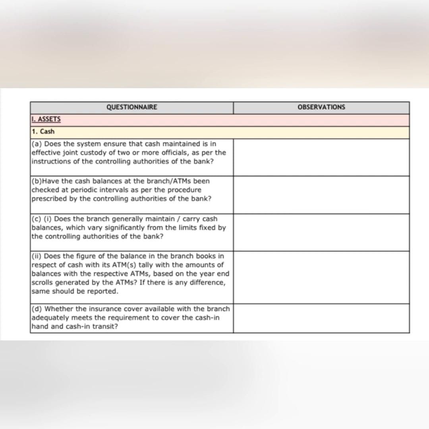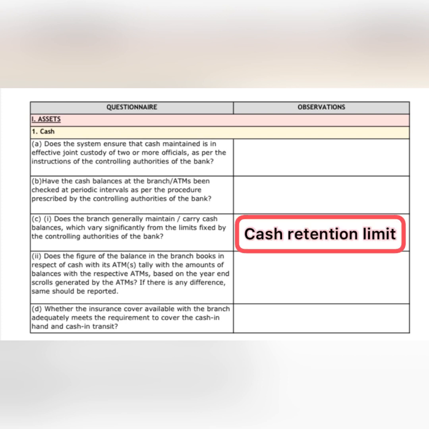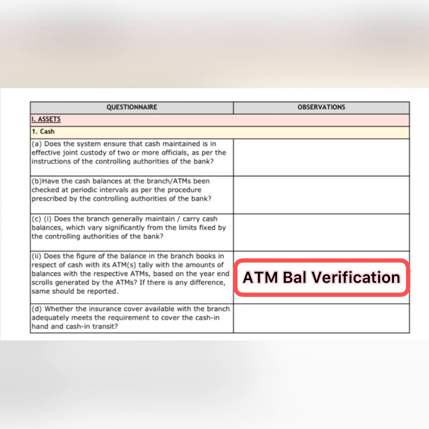Third clause has 2 subclauses under it. First subclause is related to cash retention limit. Now the cash retention limit can be 5 lakhs or 10 lakhs or even more depending upon the scale of the bank. You can ask about the same from the bank manager. And then again based on sample checking, report 5 to 10 instances where the cash balance of bank has crossed the cash retention limit. Second subclause is related to ATM.